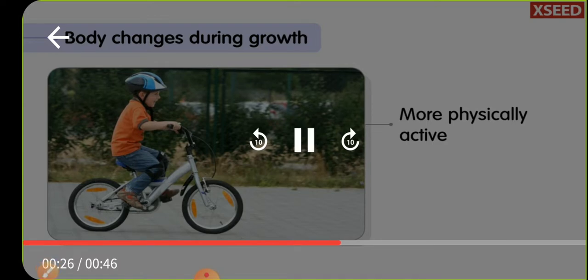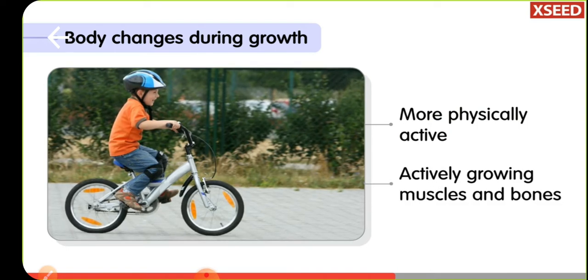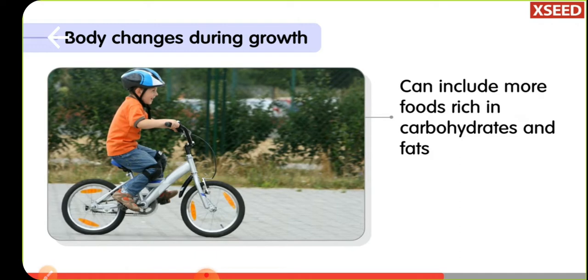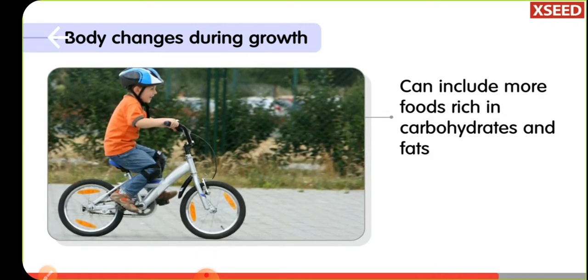Growing children are more physically active. Their muscles and bones are actively growing. The diet of growing children must include more carbohydrates, fats, and protein.